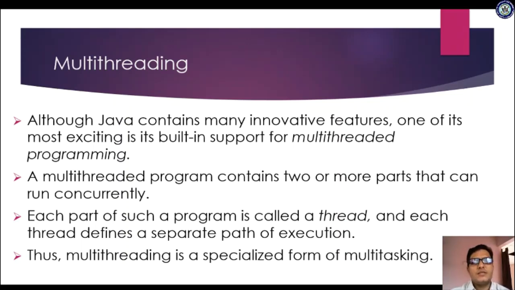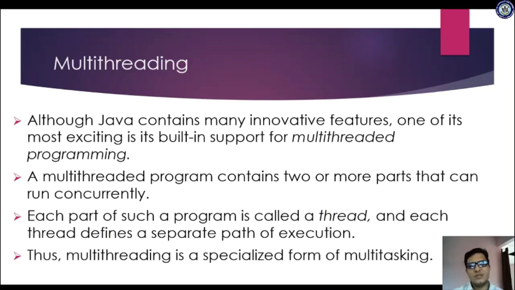Although Java contains many innovative features, one of its most exciting is its built-in support for multi-threaded programming. So what do you mean by multi-thread? Multi-thread means at the same time we have to do more than one task, right? A multi-threaded program contains two or more parts that can run concurrently.